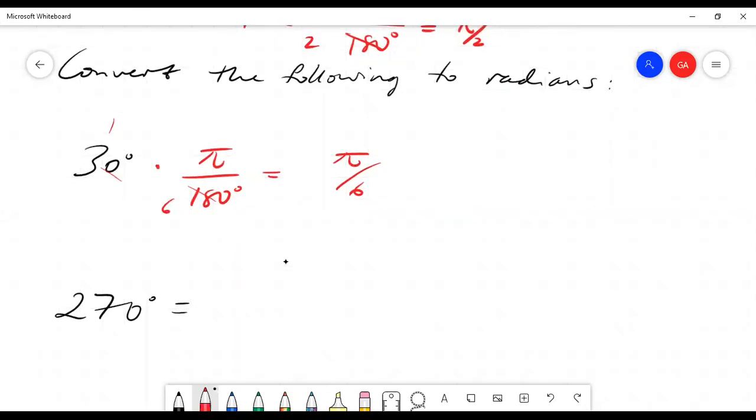How about 270 degrees? I'm going to do the same thing. Multiply this by pi over 180 degrees. Can someone tell me what 270 divided by 180 is? Do it in your head. What are both divisible by? Yes, it's 3 halves. And so this is 3 pi over 2. So you'll get lots more practice converting from degrees to radians on your homework.